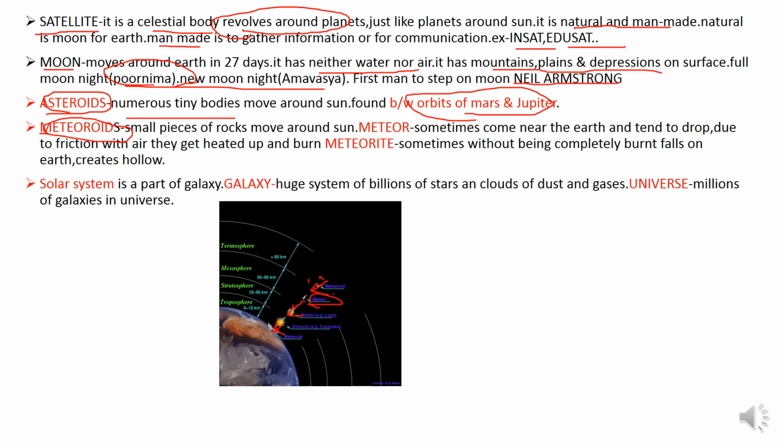This is called a meteorite. Now, the solar system is a part of a galaxy, and a galaxy consists of a huge system of billions of stars and clouds of dust and gases. And there are millions of galaxies in the universe. So Earth is part of the solar system, the solar system is part of a galaxy, and a galaxy is a part of the universe. Thank you.